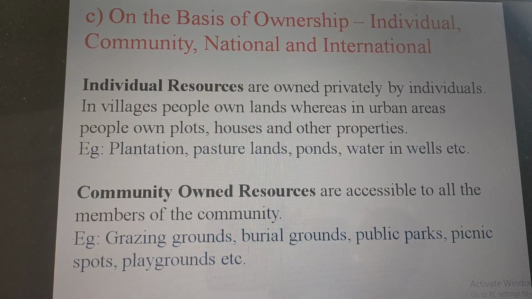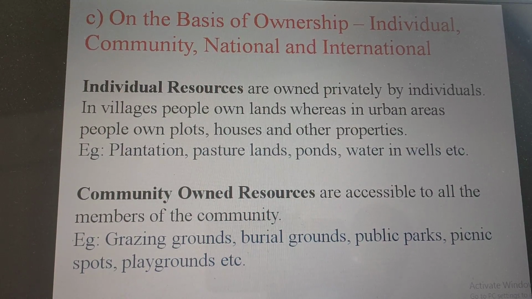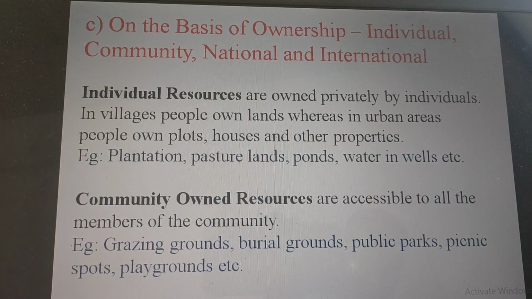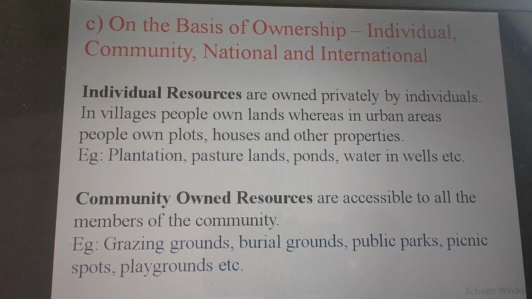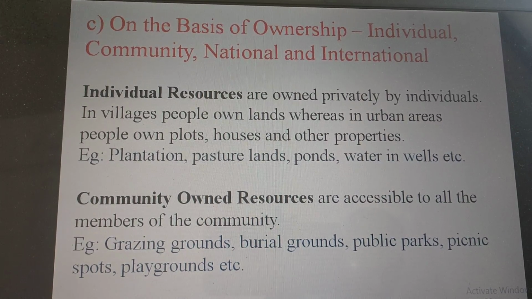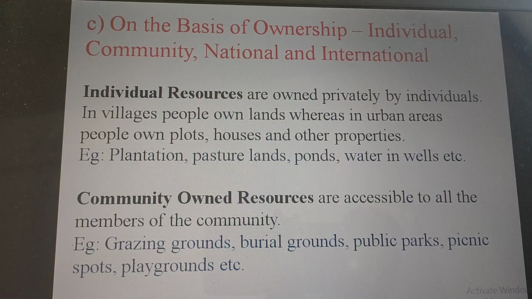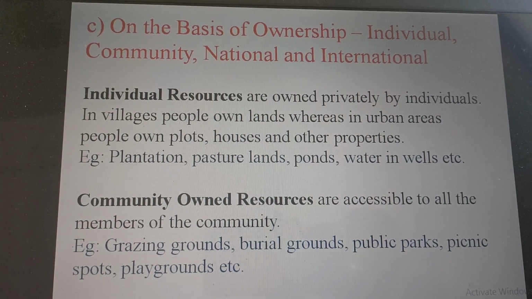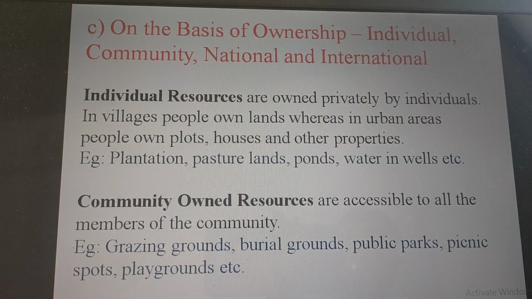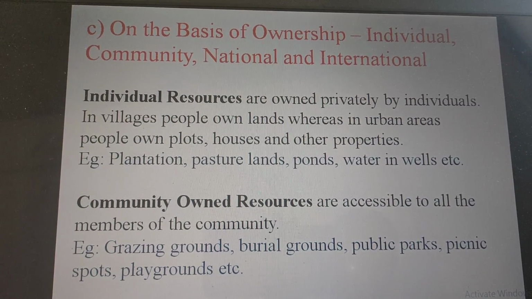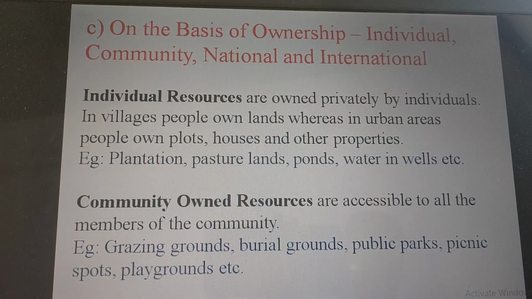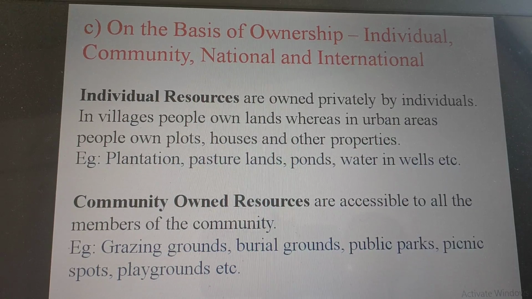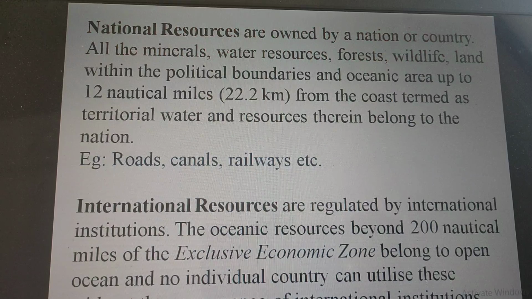Community owned resources. That is, they are accessible to all the members of the community. Here, these resources are open for all the community. For example, grazing grounds, burial grounds, public parks, picnic spots, playgrounds. The playgrounds, the picnic spots or the gardens, the public parks are not someone's individual property. It is for the whole community. So these are community owned resources. Let us move forward.